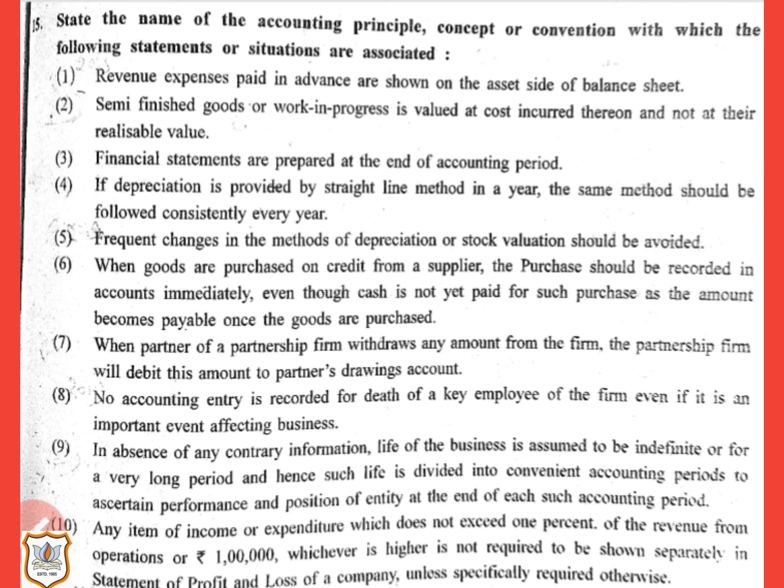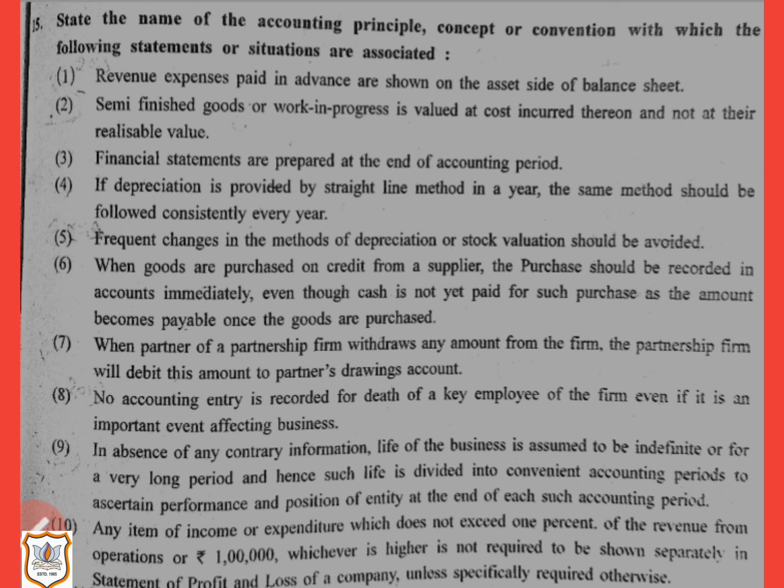Here this statement is associated with materiality concept. According to materiality concept, any item of income or expenditure which does not exceed 1% of the revenue from operation or 1 lakh, whichever is higher, is not required to be shown separately in statement of profit and loss of a company unless specifically required otherwise.